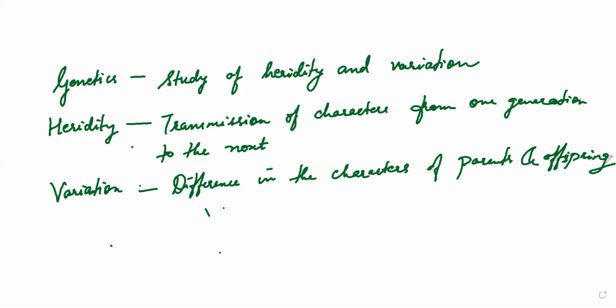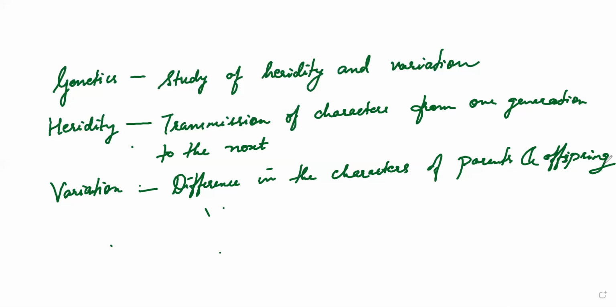You can even take the example of hair color. Hair may be black in the parents, but for the child it may or may not be black. If there is any difference, then we say it is variation. And heredity means some of the genetic characters will transfer from generation to generation. It will just keep on going. So these are the two important terms which come under the study of genetics.